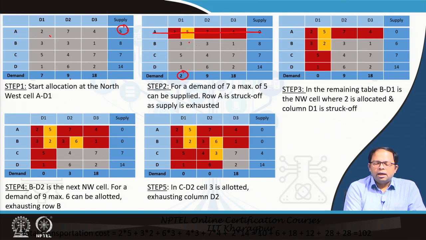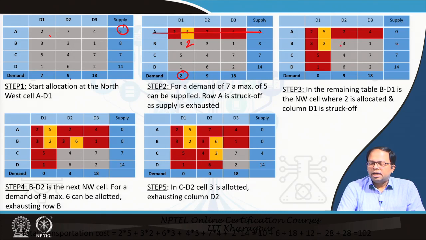Over here I see that on this side the total supply is 8 and this side is demand. So I can supply the total demand over here, and that is what we have done. Then demand becomes 0, and on this side 6 of supply is still left, which could be allocated somewhere else. We keep on doing that, and again this is the northwest corner, so I will allocate over here.